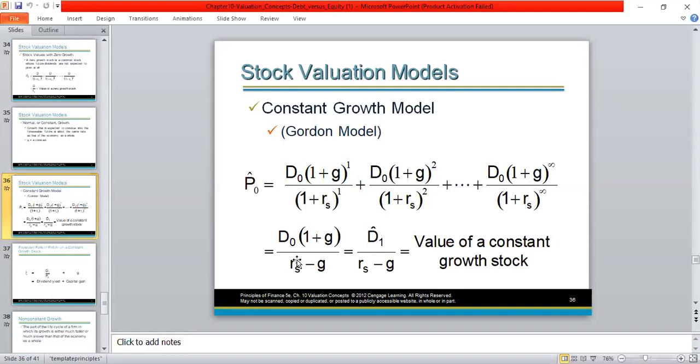So when you take D0 times 1 plus G, it means we are taking next year's dividend or year 1 dividend. So D0 times 1 plus G is the same as saying D1. That is the numerator, that we divide by cost of equity, which is RS minus G. So this is the formula that we need to apply in order to calculate the intrinsic value of one share when there's a constant dividend growth rate.